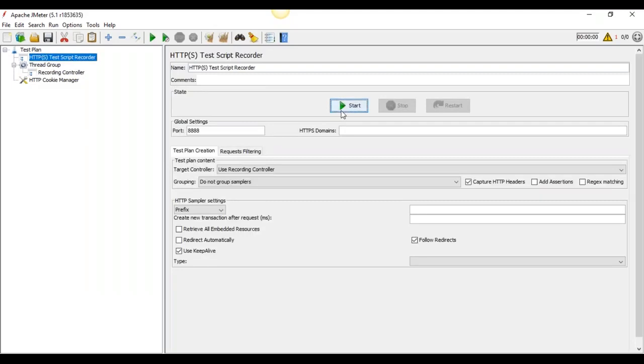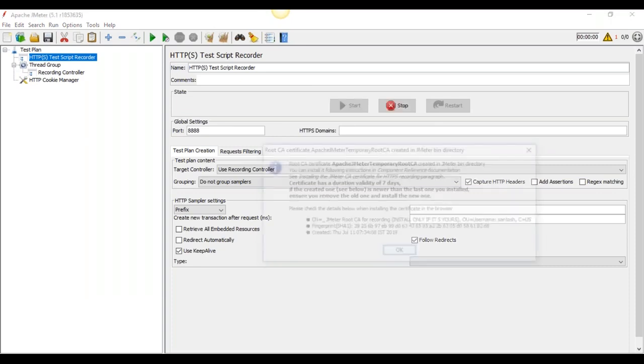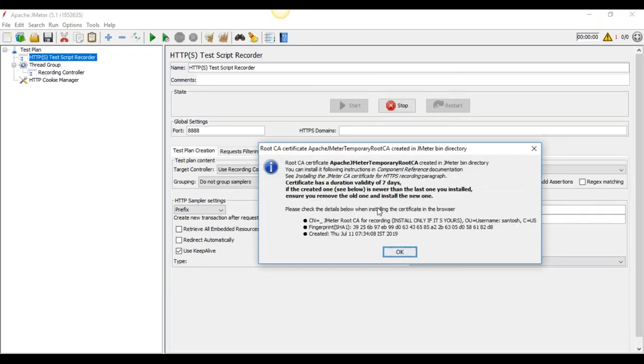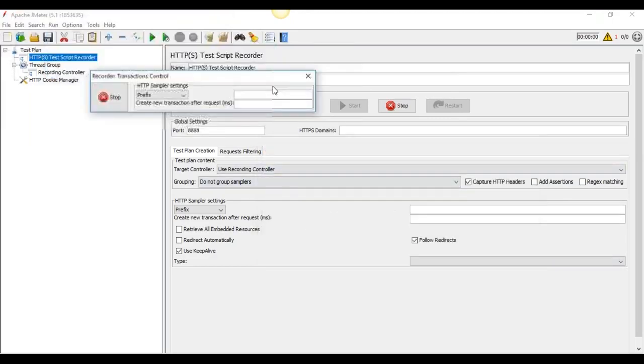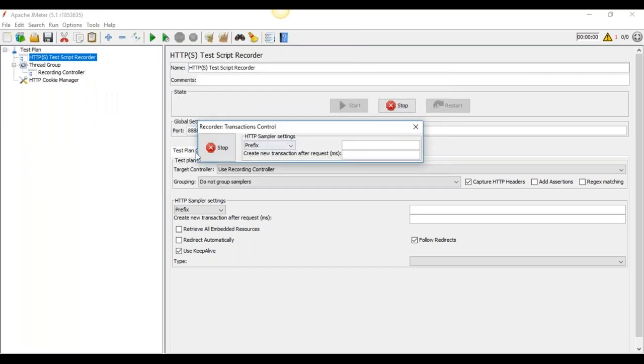What is the hierarchy, basically? For any script recording for any web application, what is the hierarchy? First thread, then record. I'm explaining everything. Just wait.